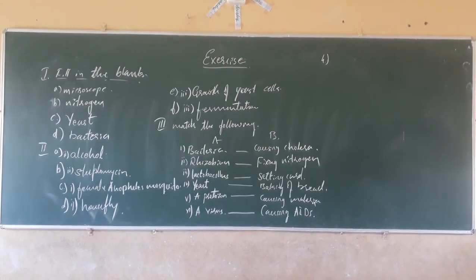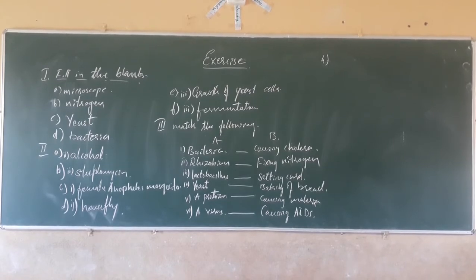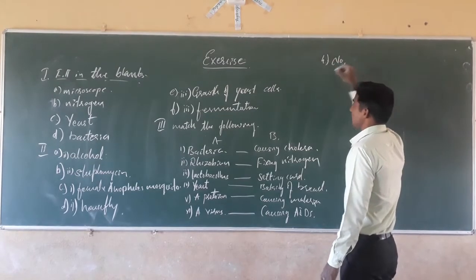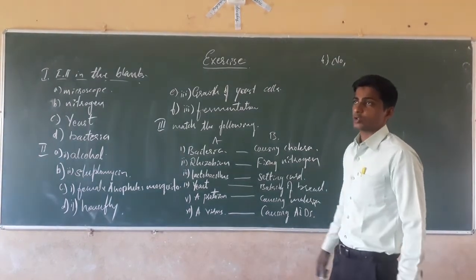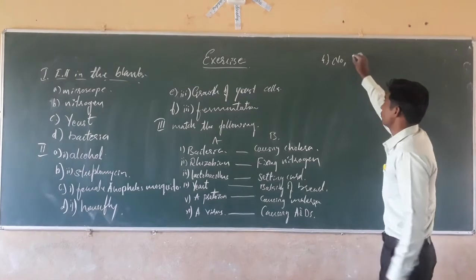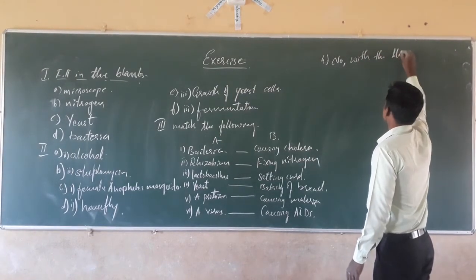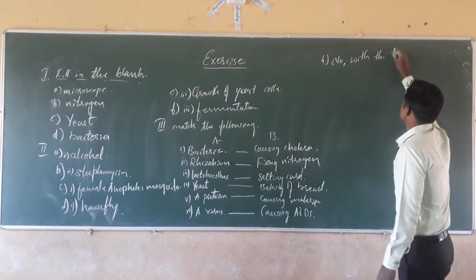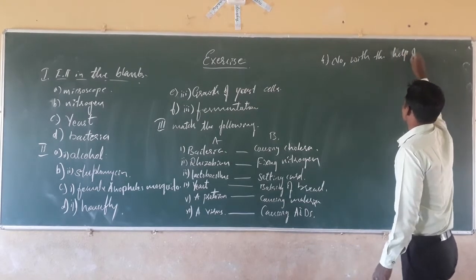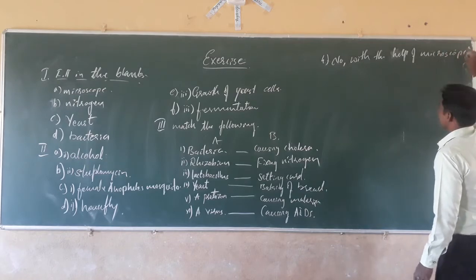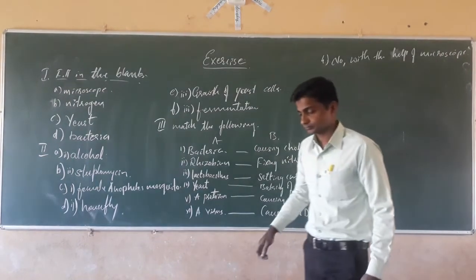The correct answer is no. Then how is it possible to see them? With the help of a microscope.